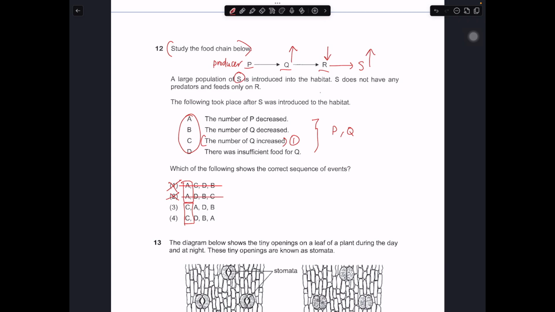Because there will be more Q to feed on P, P will start to decrease. Okay, so that will be the second part. So in this case, it should be CA. Since we already know that the next portion is A, right? So straight away 3 is the answer.